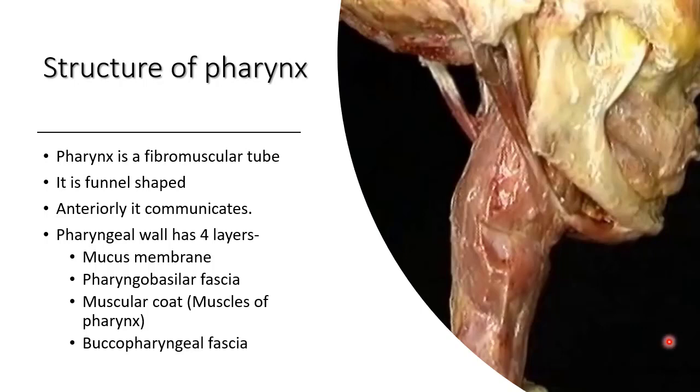Muscular coat we will deal with in detail, and pharyngobasilar fascia is the one which fills wherever there is deficiency caused by the muscles, especially in the superior aspect where the superior constrictor is deficient. It is filled by pharyngobasilar fascia. Let us look in detail at all the muscles of the pharynx. First, constrictors of the pharynx.